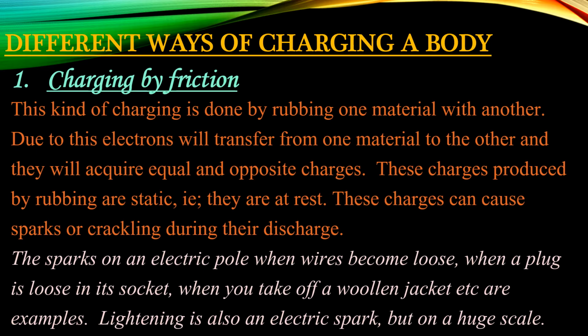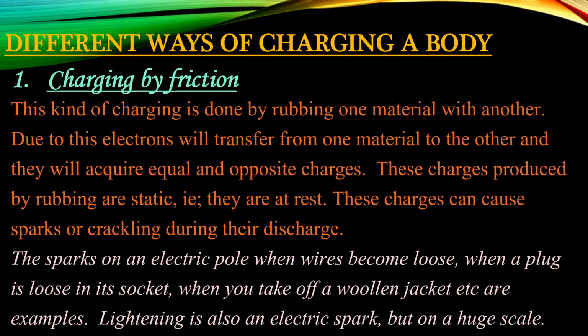Children, you have seen that in an atom, the positively charged particles, that is the protons, are firmly bound in its nucleus along with the neutrons. But the negatively charged particles, that is the electrons, are loosely bound. Therefore, it is possible to remove some of the negatively charged particles, these electrons, by rubbing. Due to this, electrons will transfer from one material to the other and they will acquire equal and opposite charges.